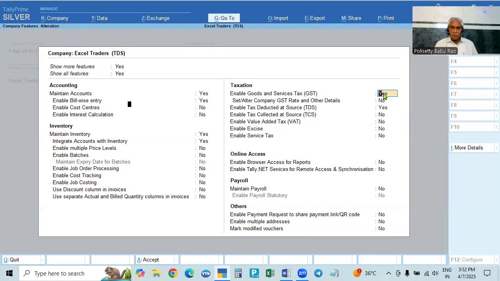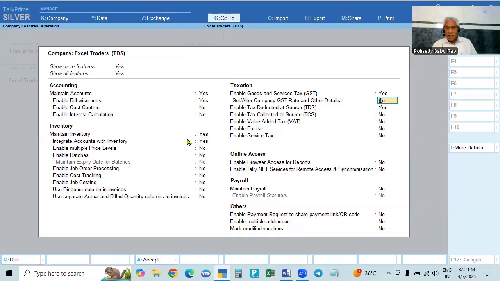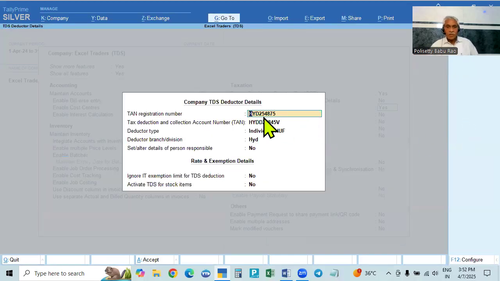Okay. Then you will come to this one. So the GST details, you will give the GST number, everything. And then come to the next one and the third one. GST is to be activated. Enable tax deducted, that is, make it yes. And here we have to give the TAN registration number. The TAN number is required to make the deduction of TDS or TCS.